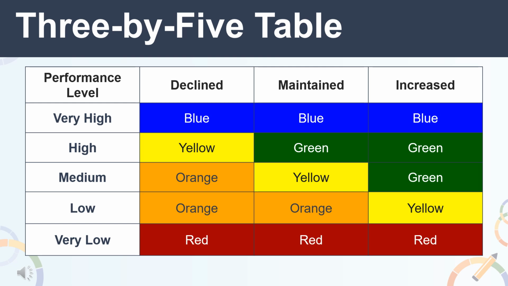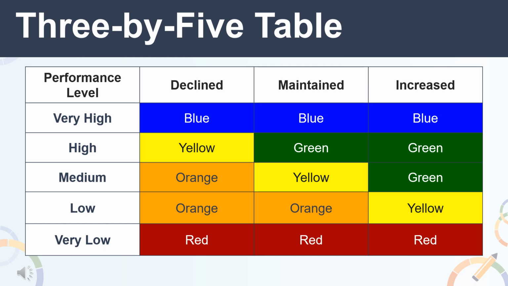As you can see from this 3x5 table, the two most outer change columns, increased significantly and declined significantly, seen in a traditional 5x5, have been removed, leaving only declined, maintained, and increased. However, the same 5 status levels that we saw earlier in the 5x5 table are still utilized, and they are very high, high, medium, low, and very low. Therefore, to receive a blue performance level on the 3x5, an LEA, school, or student group would need a very high status and a change level of either declined, maintained, or increased.